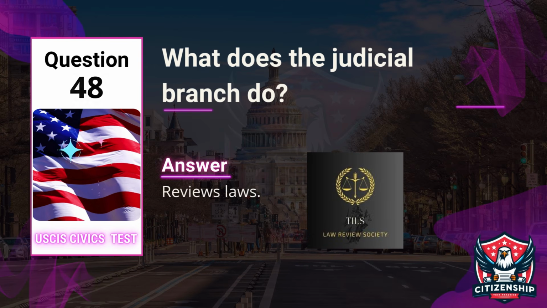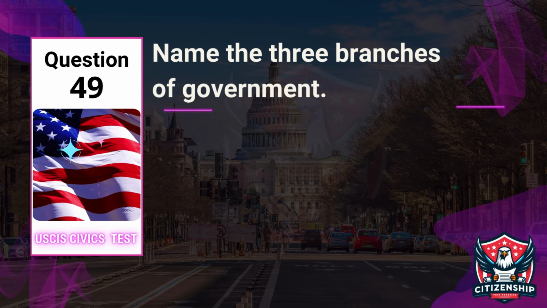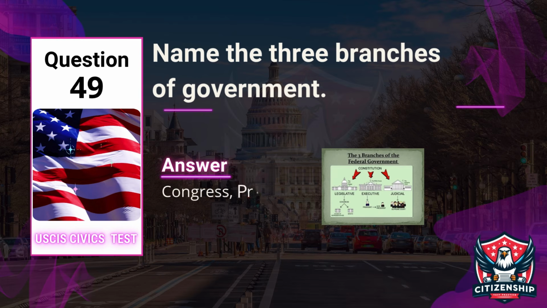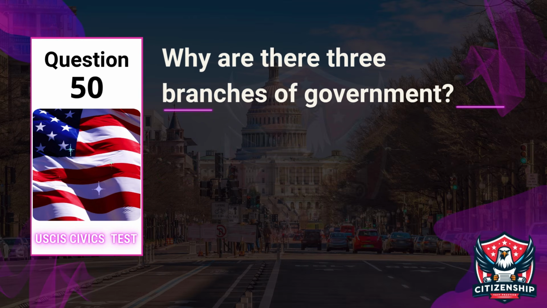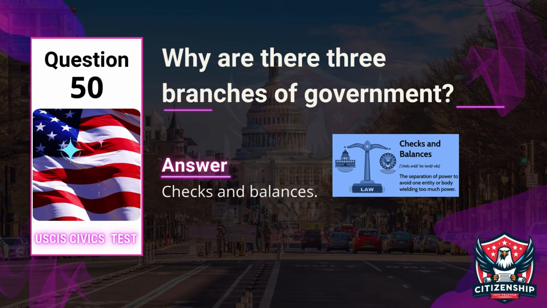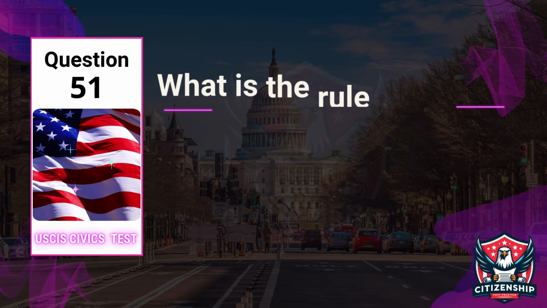Answer. Reviews laws. Question 49. Name the 3 branches of government. Answer. Congress, President, and the courts. Question 50. Why are there 3 branches of government? Answer. Checks and balances.